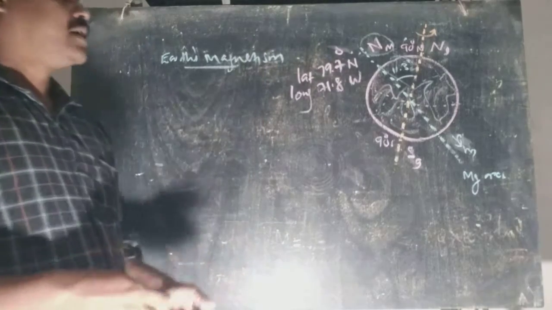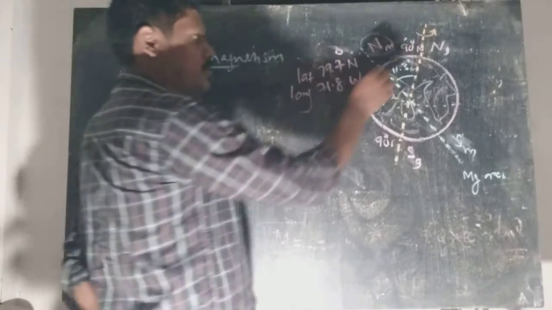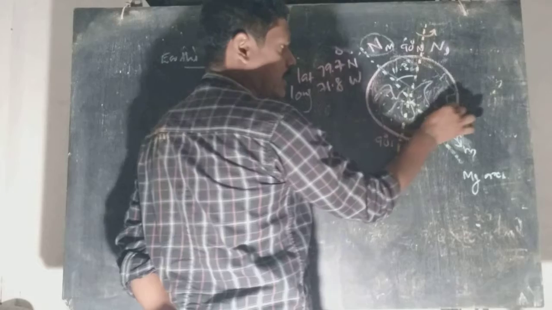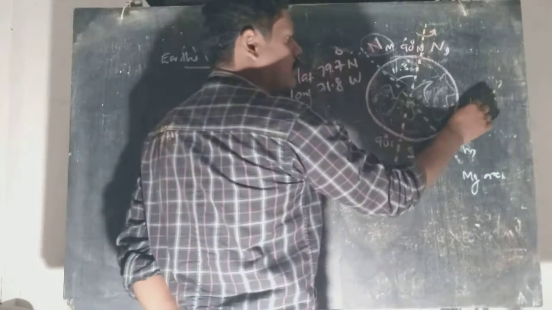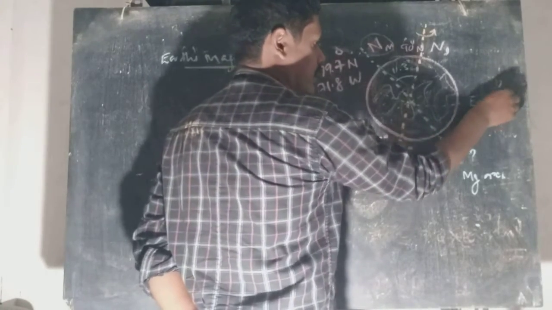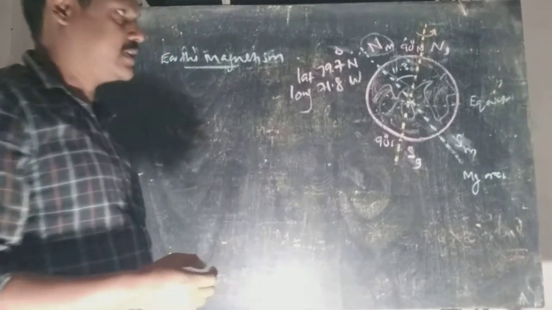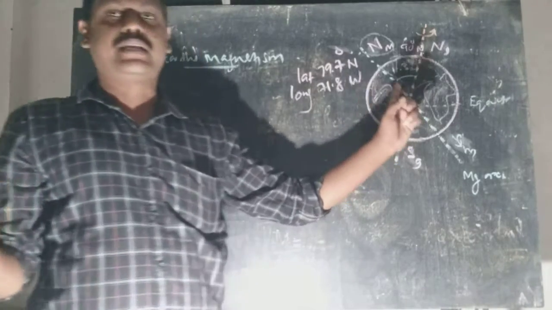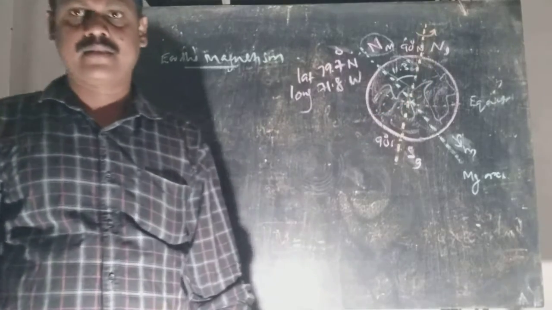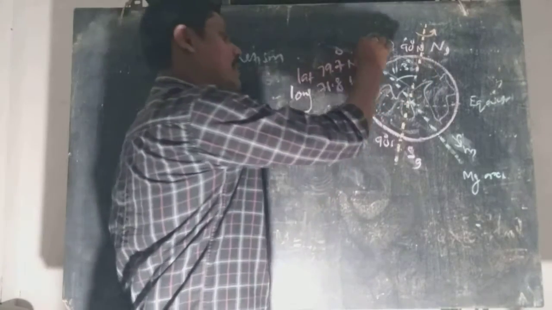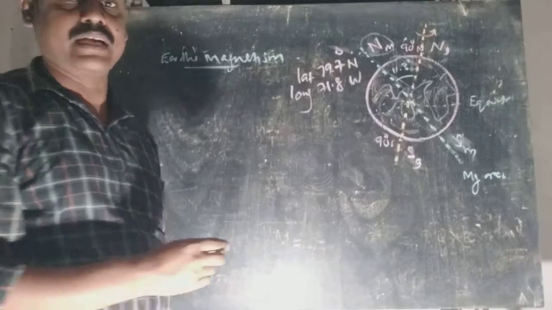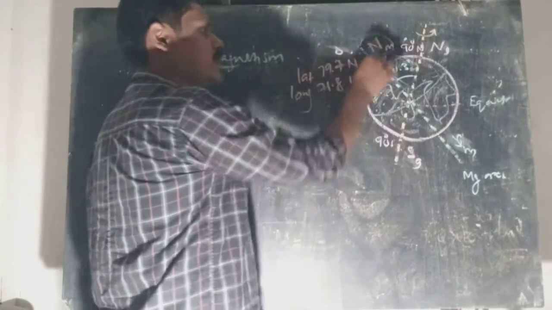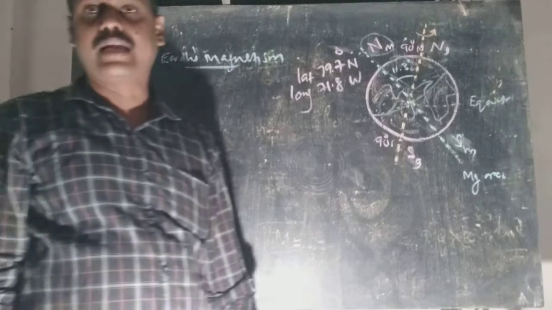Now, perpendicular to the geographic axis, we can consider the largest circle. It is called the geographic equator, the 0 degree latitude. It is the largest circle perpendicular to the geographic axis. Similarly, we can consider the magnetic equator. It is nothing but the largest circle perpendicular to the magnetic axis.